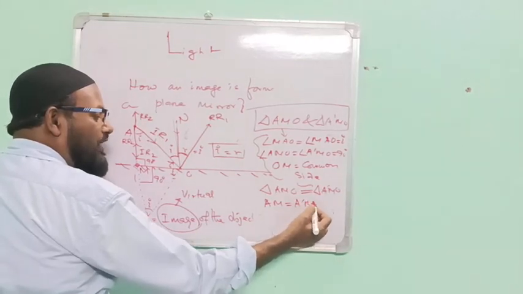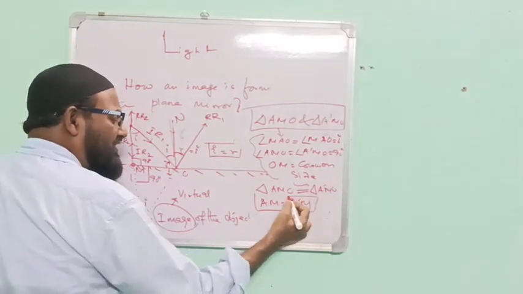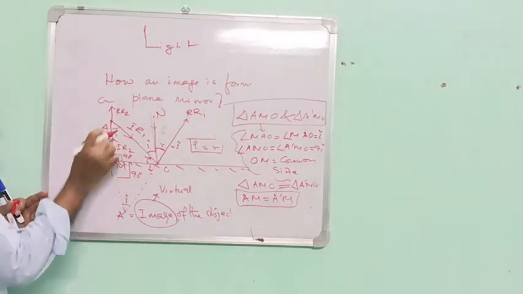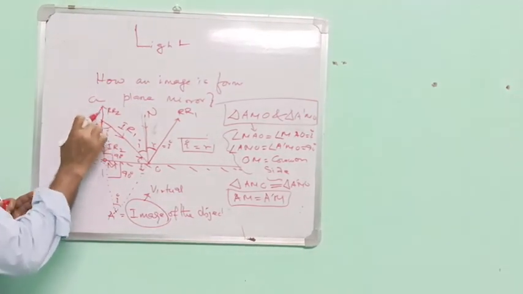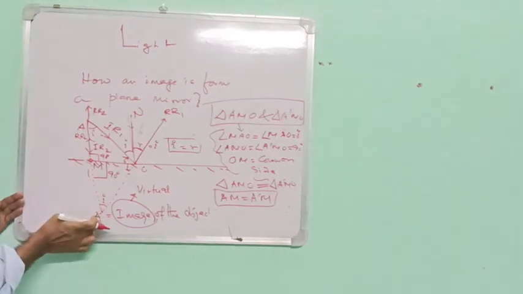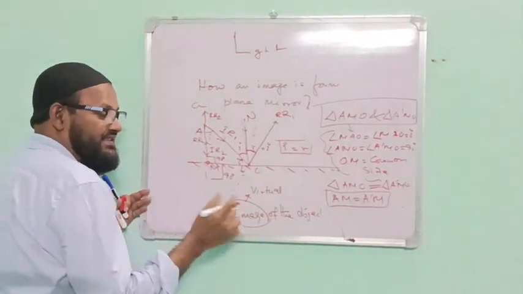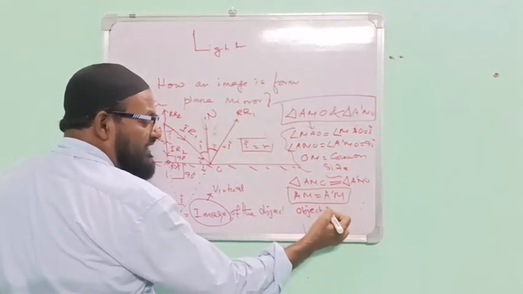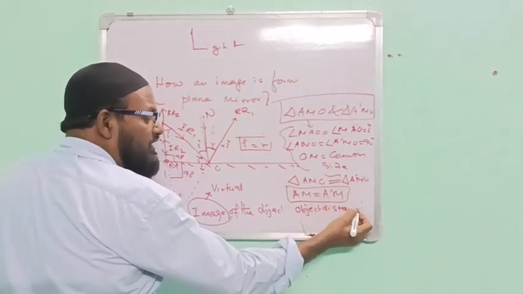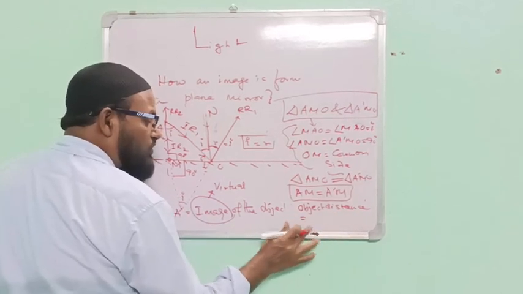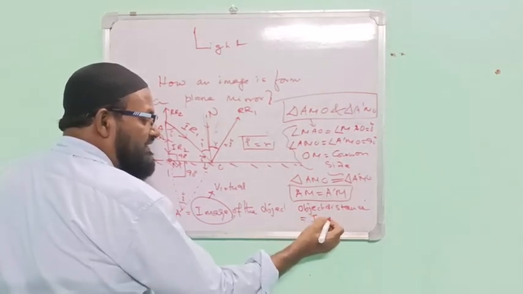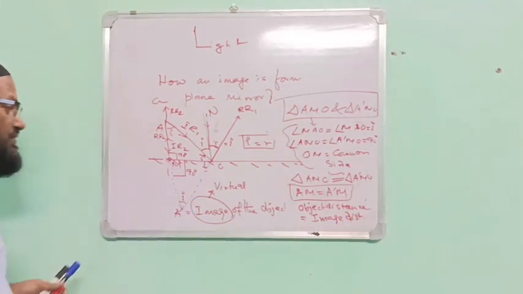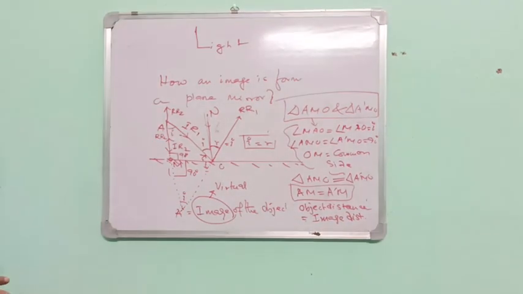AM equals A dash M. This is very important language. This is known as object distance. AO is the object distance and A dash O is the image distance. Please write down: object distance equals image distance.